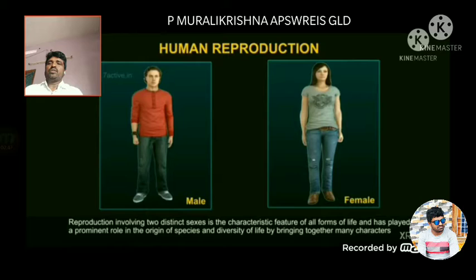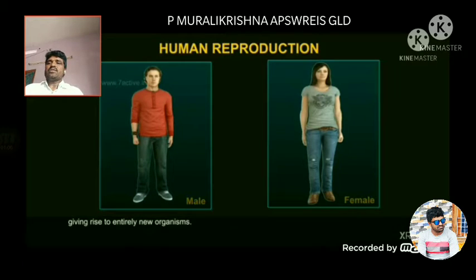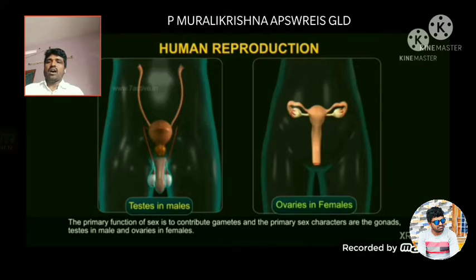Reproduction involves two distinct sexes, is the characteristic feature of all forms of life, and has played a prominent role in the origin of species and diversity of life by bringing together many characters, giving rise to entirely new organisms.